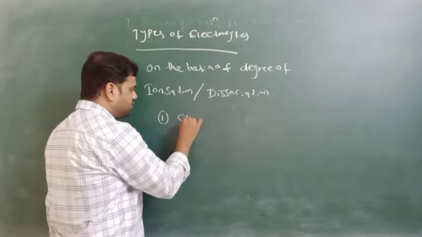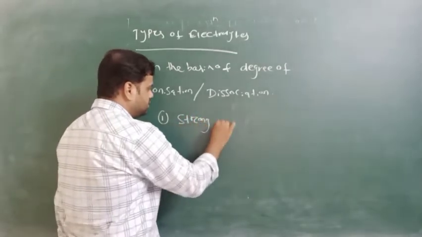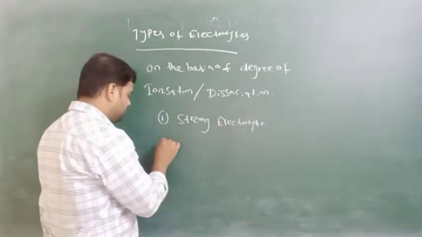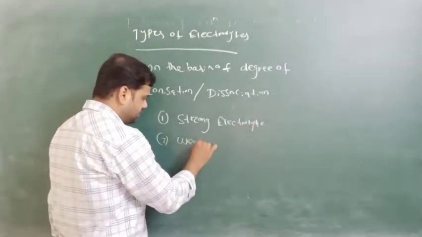One is strong electrolytes, and another is weak electrolytes.